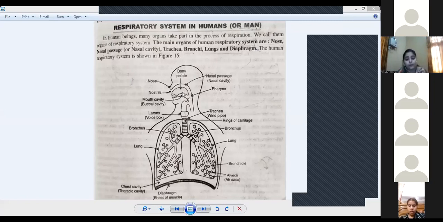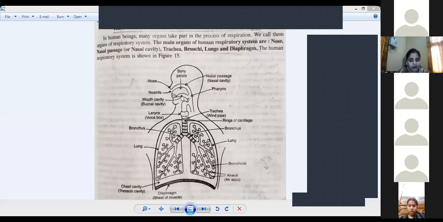So the roof of the buccal cavity, you can feel it by touching it with your tongue. This is the hard palate or bony palate. The bony palate is basically the partition between the nasal cavity and the buccal cavity.